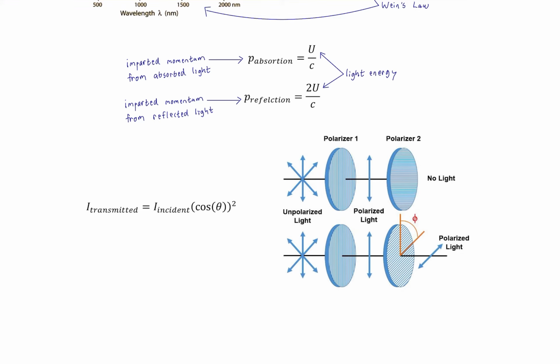Okay, and if you have two polarizers that are perpendicular to each other, then these ones are vertical and these ones are horizontal, and you can kind of think of the polarizers as many closely placed slats, then no light passes through because the angle between them is 90 degrees. And indeed, the equation supports that because if we plug in 90 degrees into our cosine function, we get 0, which tells us that our transmitted light is 0. And I here is intensity.